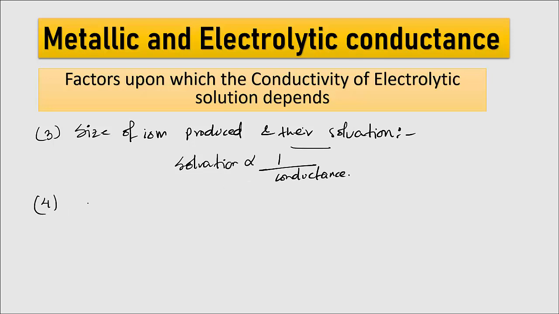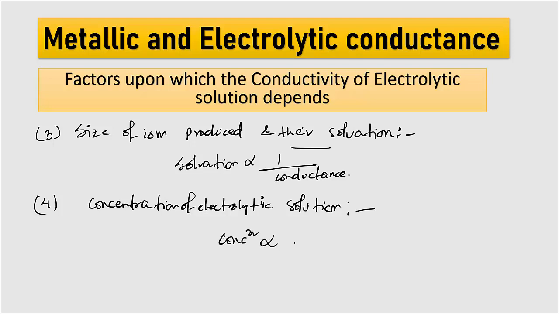Next is concentration of electrolytic solution. We know the more the concentration, the more the conductance. More concentration means more ions present per unit volume. Therefore, the more the ions, the more it can conduct electricity. Therefore, it is directly proportional to the conductance.